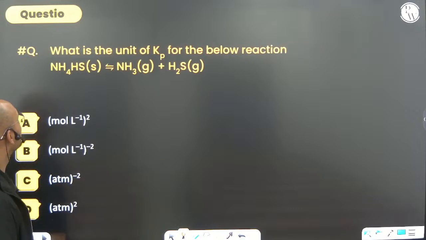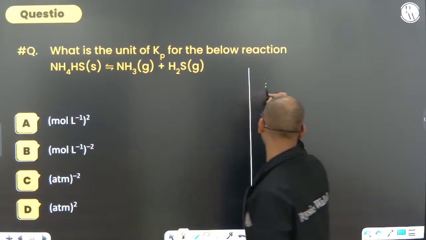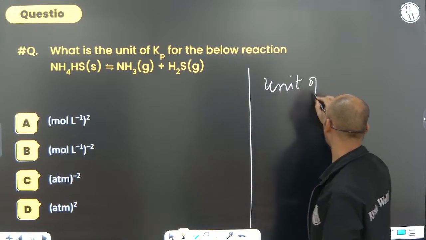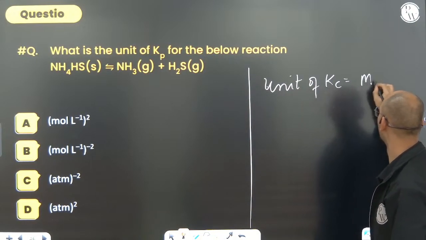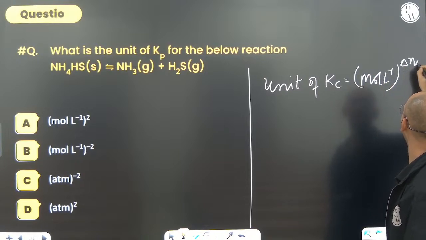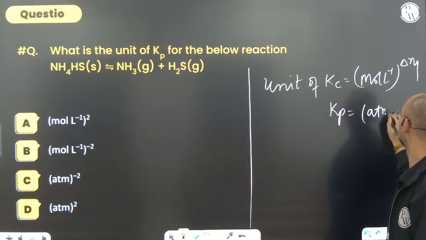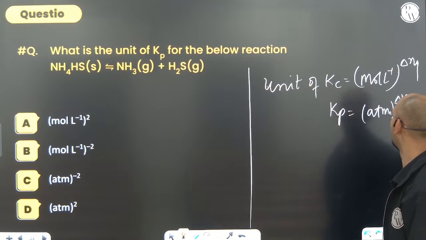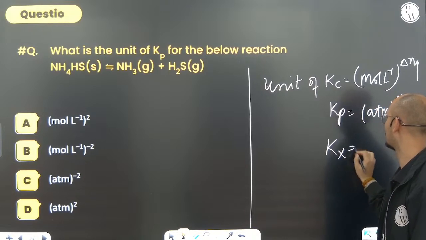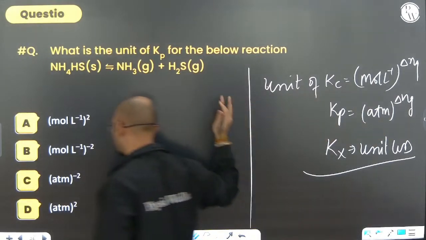Next, what is the unit of Kp for the below reaction? Always remember the unit of Kp and Kc. Unit of Kc equals mole per liter to the power delta Ng, unit of Kp equals atm to the power delta Ng, and Kx is unitless, because mole fraction has no unit.